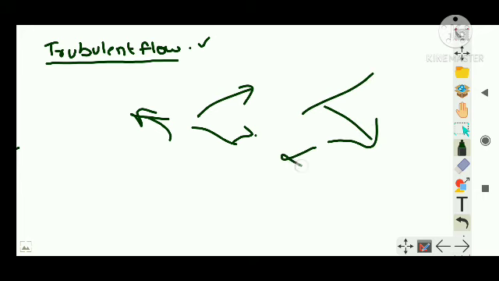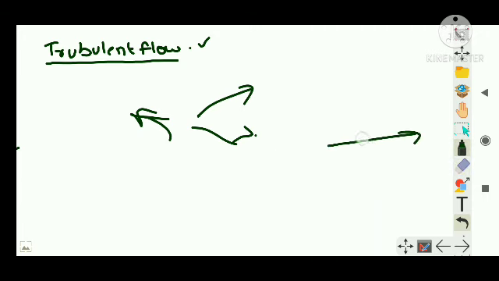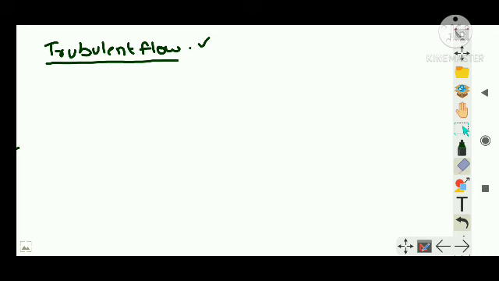Each point, if I consider only one point in a section, has many particles moving at the same time with different velocities, here and there. Or I can say a highly disturbed flow is called turbulent flow. Clear? Very easy.